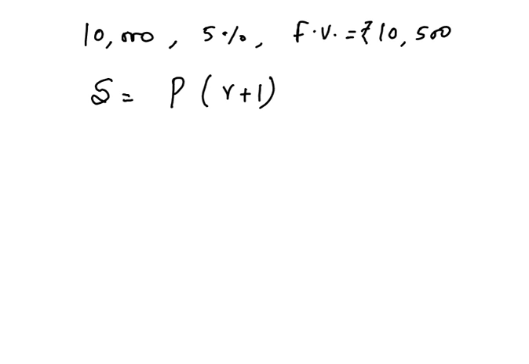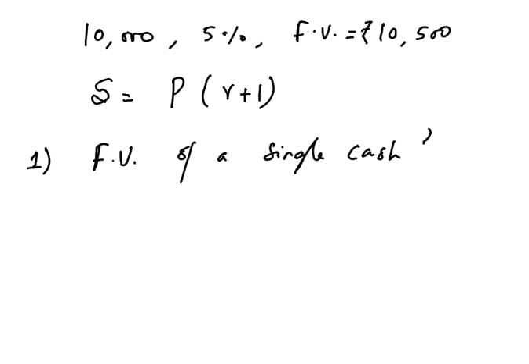So how is the time value of money computed? It can be computed in the following circumstances. We can calculate the future value of a single cash flow, that was our previous example, and also the future value of an annuity.